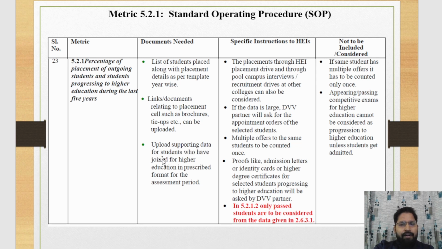Upload supporting data for students who have joined for higher education in the prescribed format for the assessment period. If any student is going for higher education, then you should also provide the data of that one. And students should join the higher education institute during that assessment period.